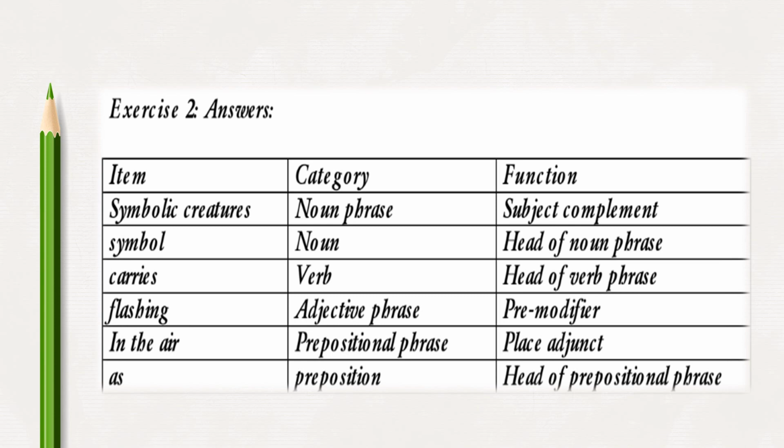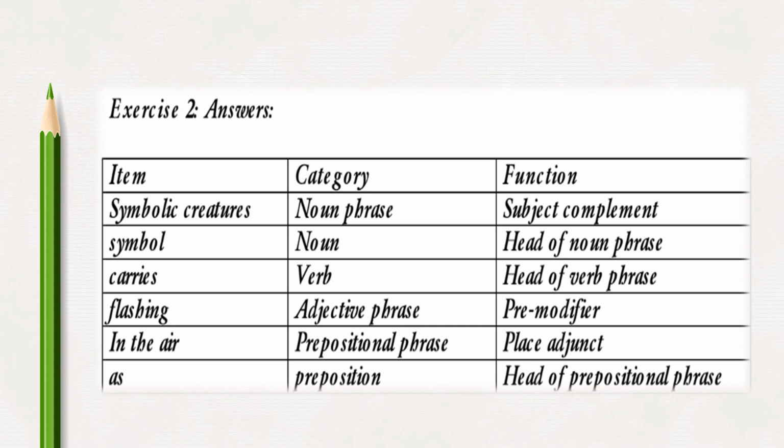For exercise number 2, the first constituent, symbolic creatures, its category is a noun phrase. Its function is subject complement. Next we have the constituent symbol, its category is a noun, and its function is head of noun phrase.